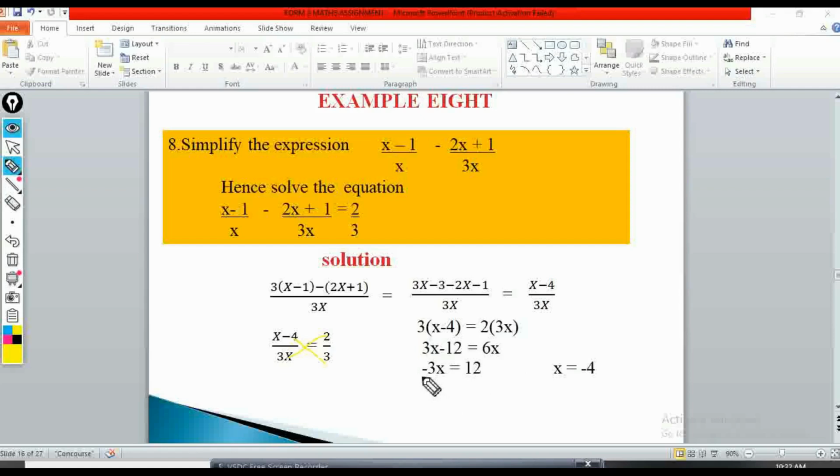So if you divide both sides by negative 3, this negative 3 will cancel with this negative 3. So you'll have x is equal to 12 divided by negative 3. Negative 3 goes into negative 3x 1 time, and negative 3 goes into 12 negative 4 times. That's why my answer is negative 4.